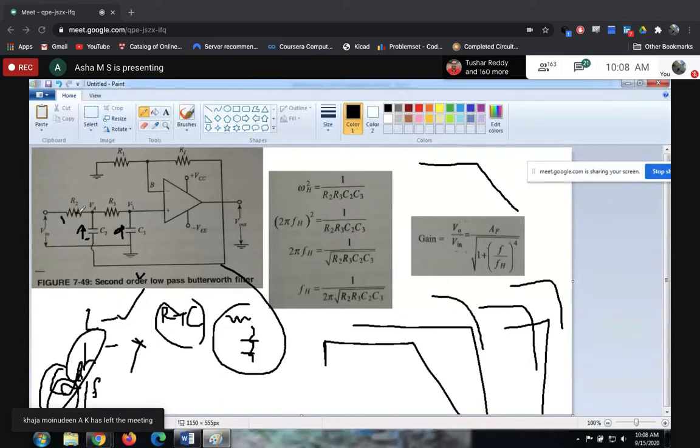So whatever the input is, it goes to the output, and it comes back at the output. Thereby it allows the lower frequency signal. Once the input frequency increases, the capacitance offered goes on decreasing.